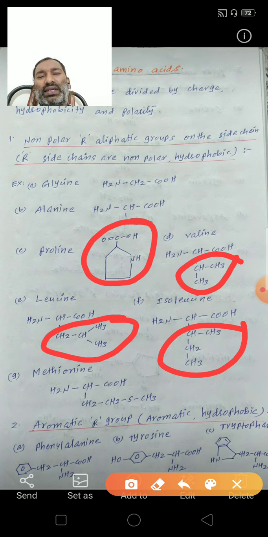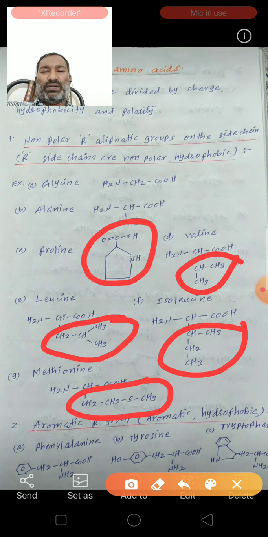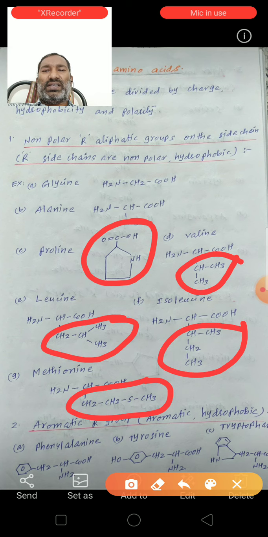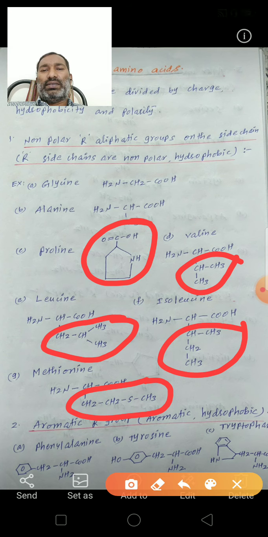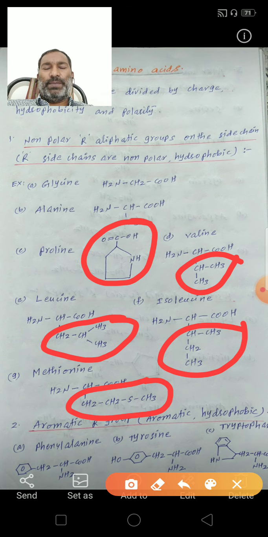This methionine contains the sulfur. So these 7 amino acids are non-polar. Your side chain is aliphatic group. These are the hydrophobic groups.